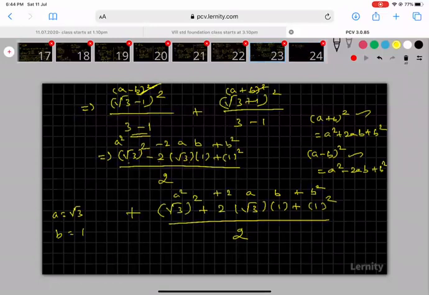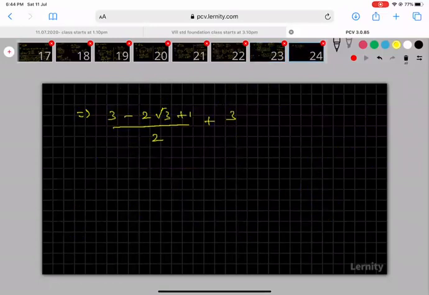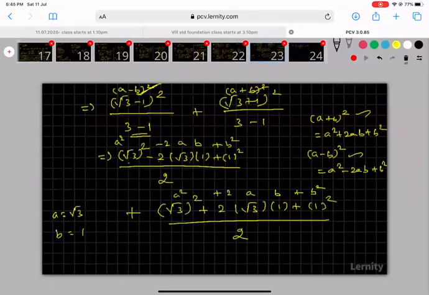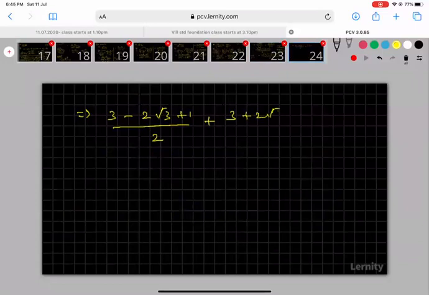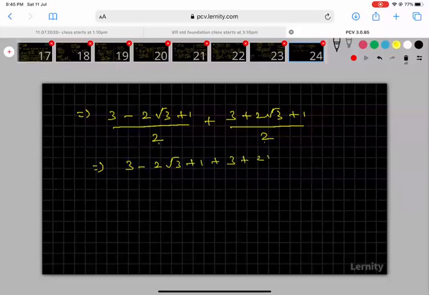And then plus 3 and then plus 2 root 3, then plus 1 divided by 2. Here the denominator is the same, sir. So 3 minus 2 root 3 plus 1 plus 3 plus 2 root 3 plus 1 divided by the same denominator. Here you see minus 2 root 3 and plus 2 root 3 cancel.